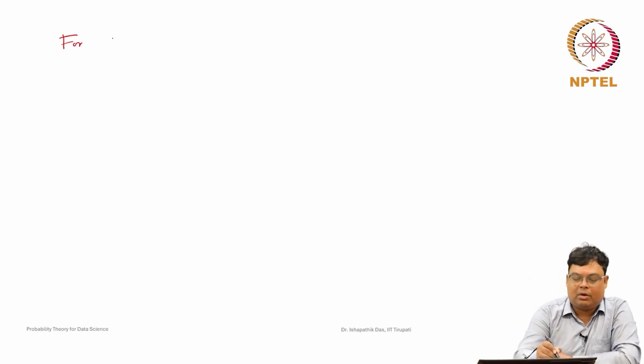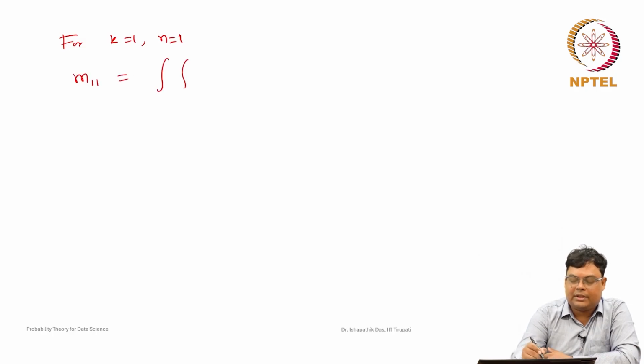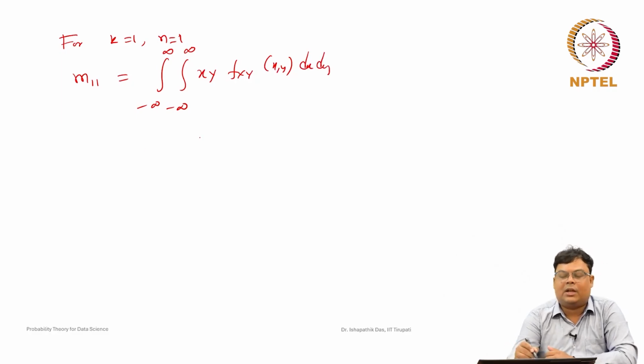Now, we will discuss what will happen for k equal to 1 and n equal to 1. For the discrete case we have already written. So, m 1 1 for continuous cases is the integral from minus infinity to plus infinity, twice, of x y f x y dx dy. There is nothing else we have to find out. For a particular example we can find this value also, if it exists.